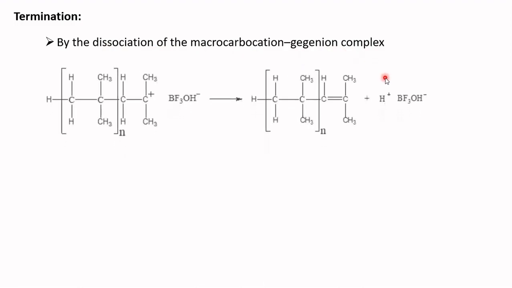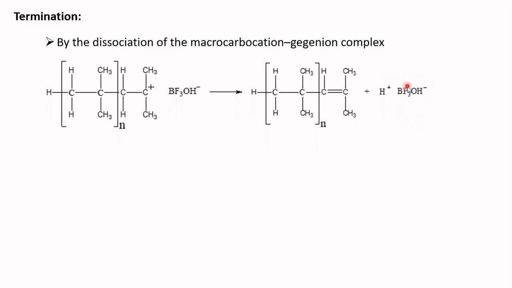And the third step is the termination. The termination may proceed in two different ways. If the termination is assumed to be a first order process, it is simply by the dissociation of the macrocarbocation gegenion complex, forming a catalyst co-catalyst complex and the neutral polymer chain.